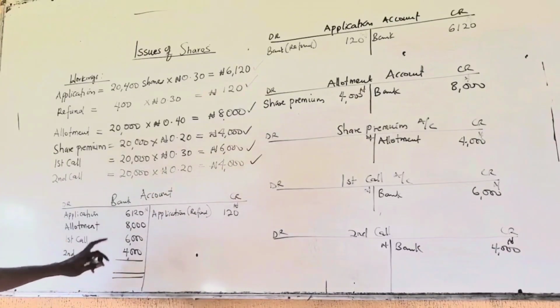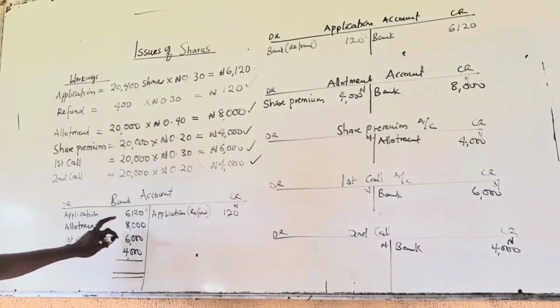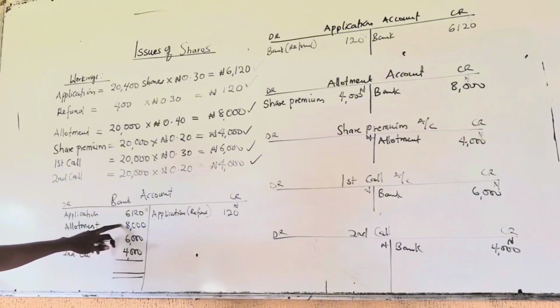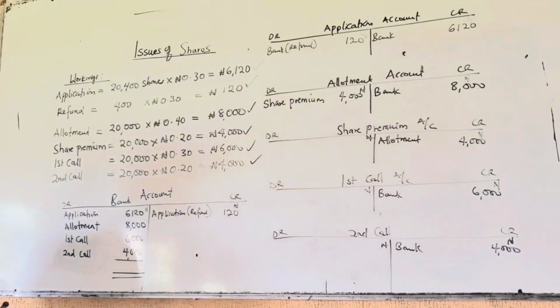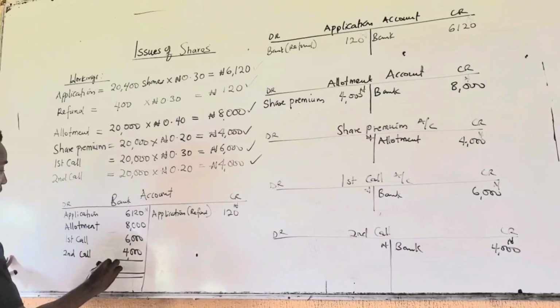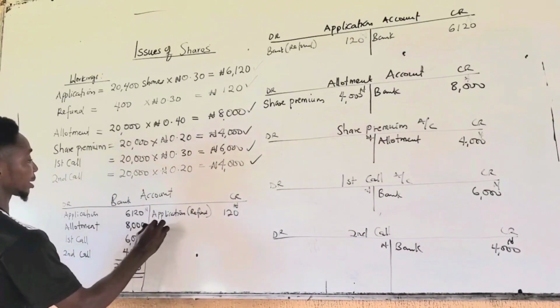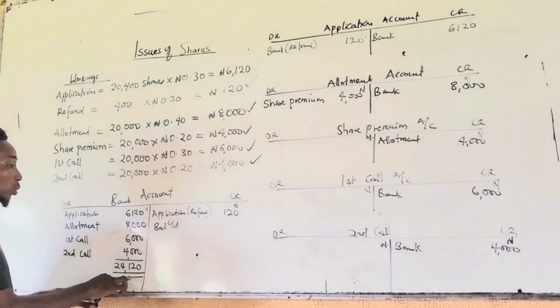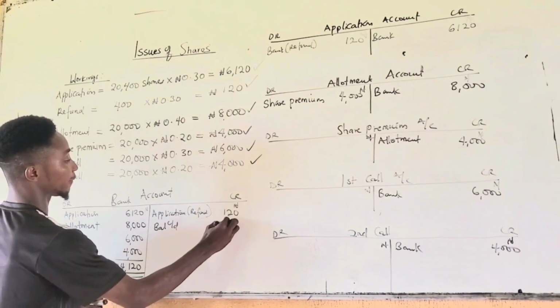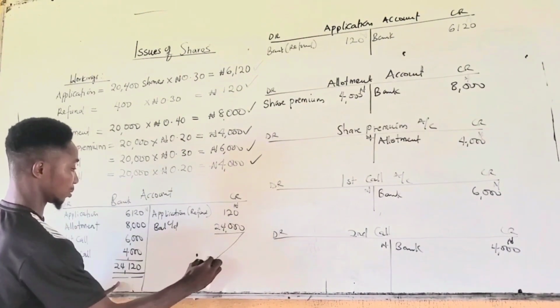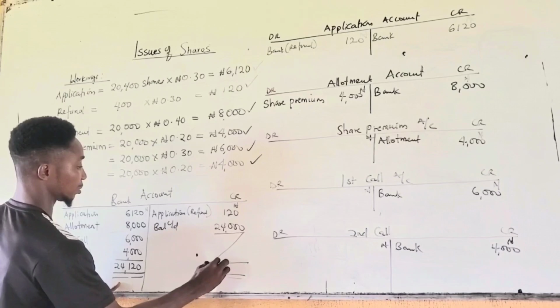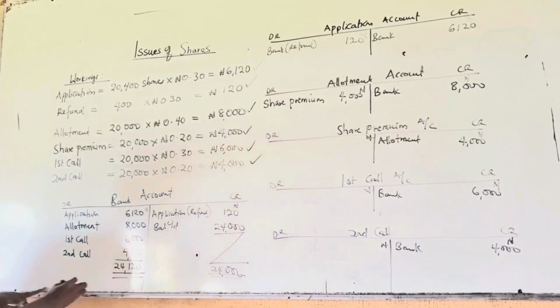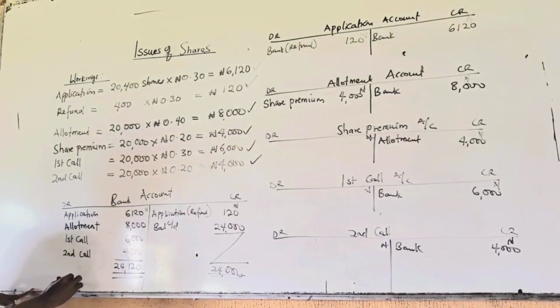Total will be 24,120. So balance carry down. Minus 120 from 24,120, we have 24,000. So our balance brought down will be 24,000.